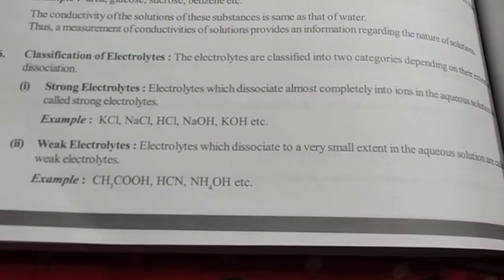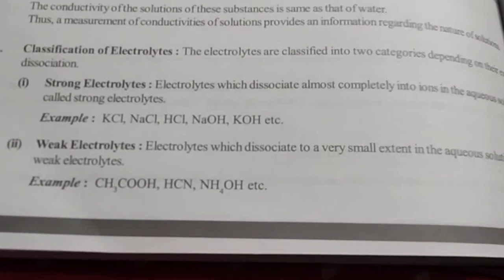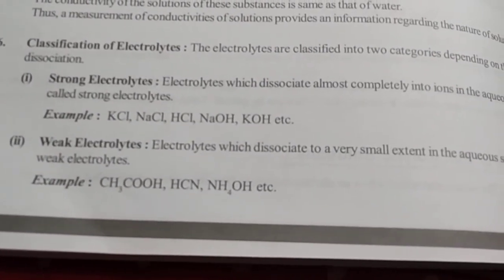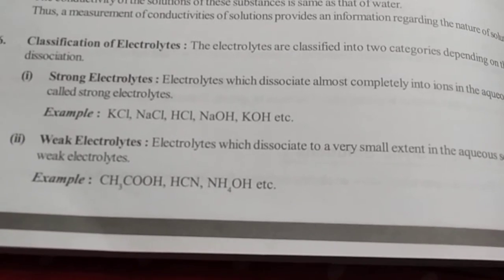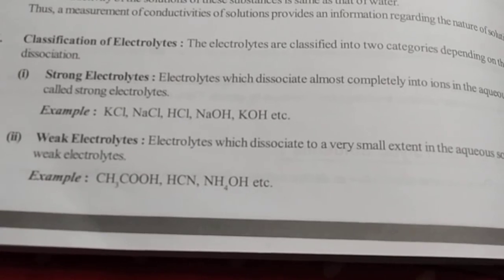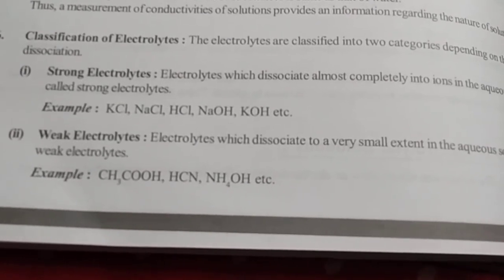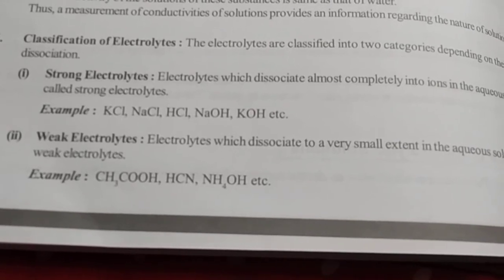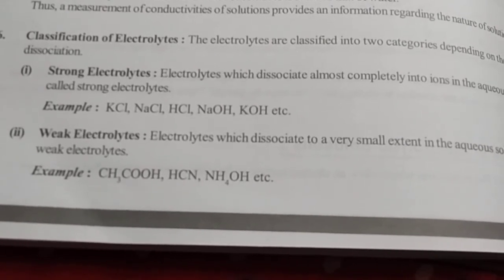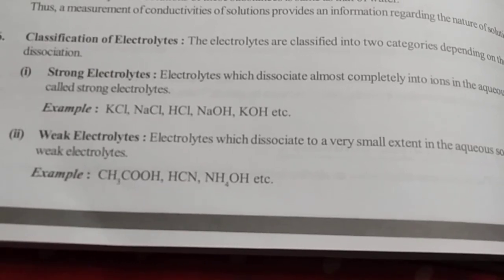Acetic acid gets converted into CH3COO minus and H plus, but that dissociation is not complete, therefore it is a weak electrolyte. Next is hydrogen cyanide, HCN, again a weak electrolyte. And the last one is ammonium hydroxide, again a weak electrolyte. So these are examples of weak electrolytes, which do not dissociate completely in aqueous solution.